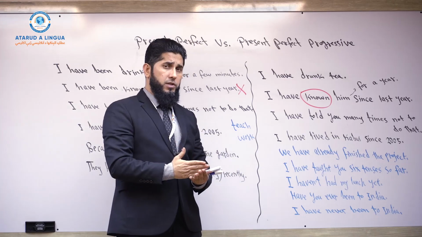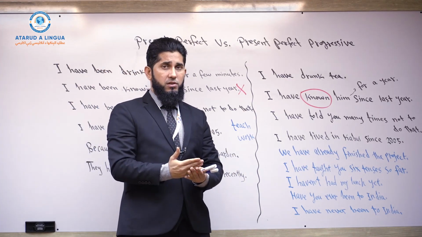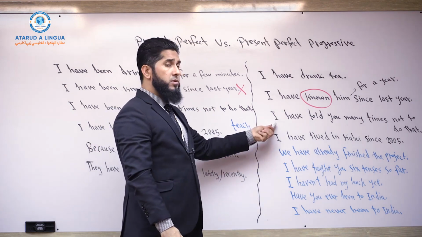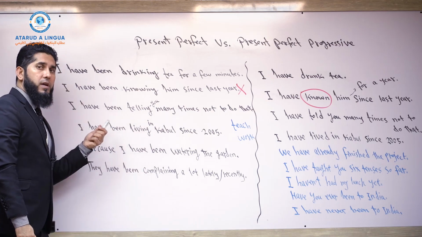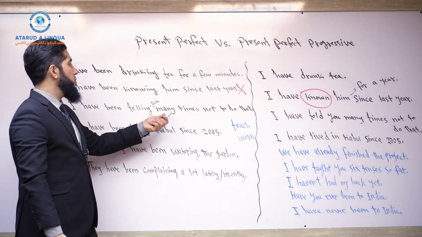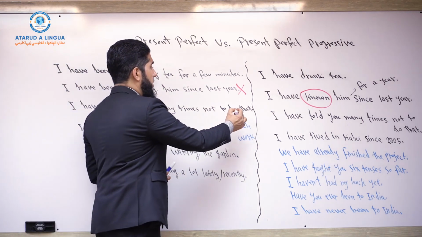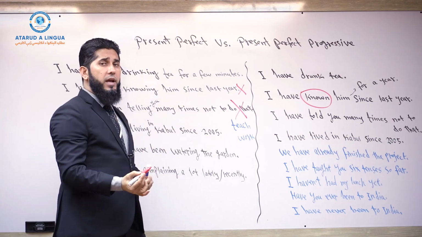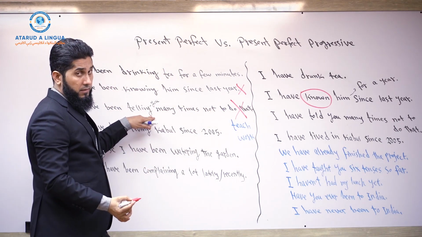So my point is that whenever we talk about a repeated action in the past, we use present perfect tense and we do not use present perfect continuous tense. If somebody says, I have been telling you many times not to do that, that wouldn't be correct according to grammar. So when we talk about repeated actions, we use present perfect tense and not present perfect continuous tense.